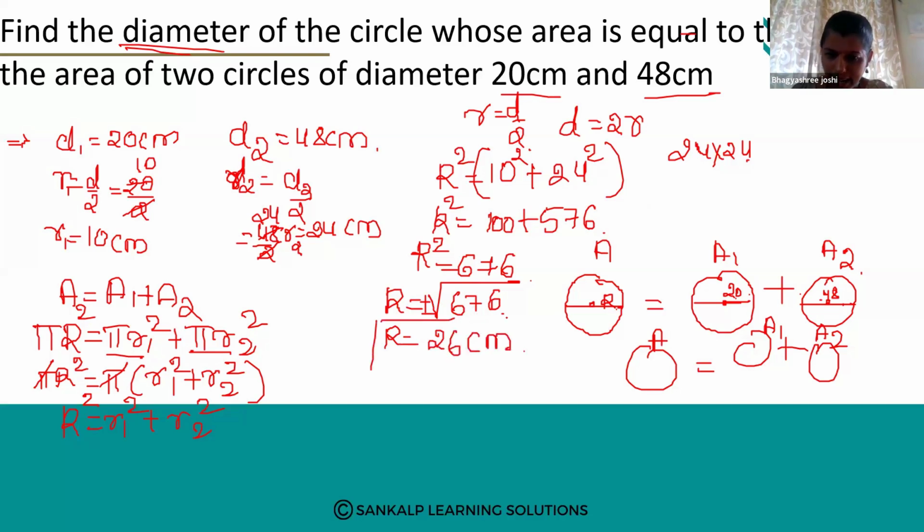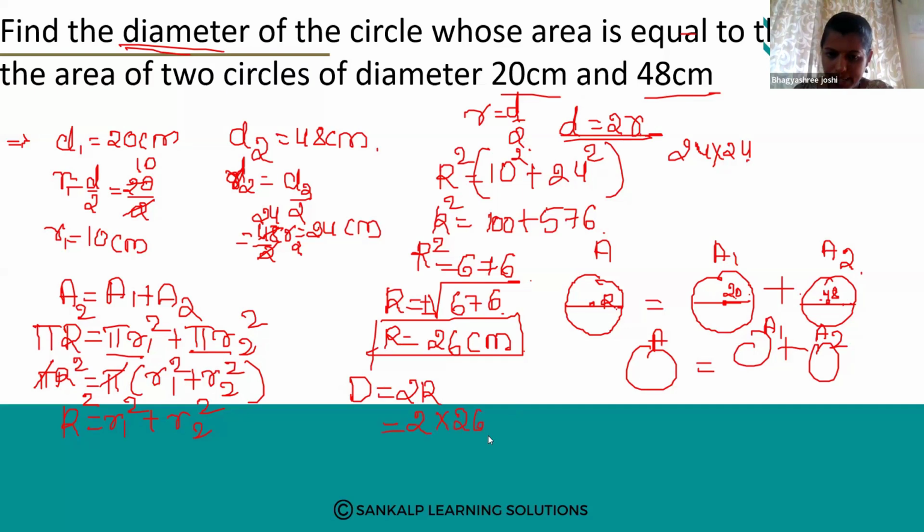Okay, this is the radius of the big circle. But what we want is to find the diameter of the circle. ಈ ಒಂದು ಸರ್ಕಲ್ ಇನ diameter ಬೇಕು ನಮ್ಗೆ. So for that, diameter d is equal to 2r. Yes, d is equal to 2r. ಇಲ್ಲಿ ನಮ್ಗೆ capital R ಅಂತ ತಗೊಂಡಿದ್ದೀವಿ. So d is equal to 2R. Now, 2 into R value is 26.